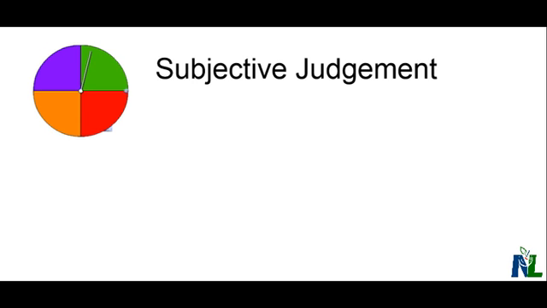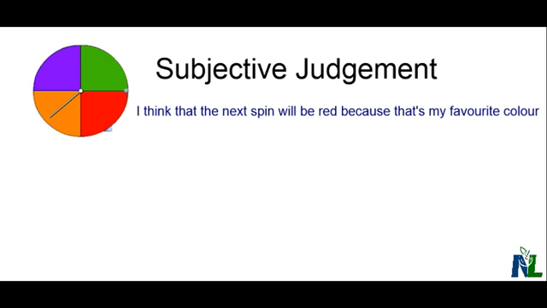Subjective judgment doesn't rely on probability at all. It's just something like, I think the next spin will be red because that's my favorite color. Or I think the next spin will be green because it's St. Patrick's Day. So it's got nothing to do with actual probability. It's just got to do with your own feelings. You might have a hunch or something like that. That's subjective judgment.